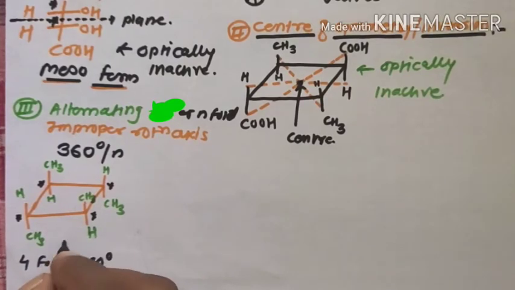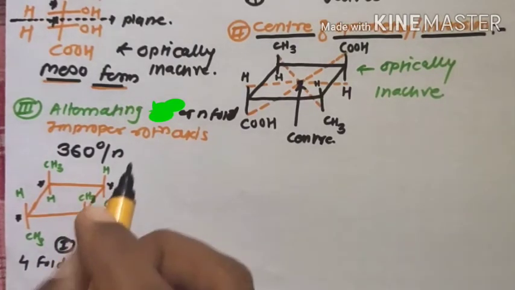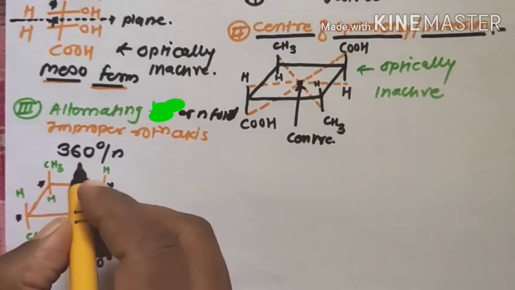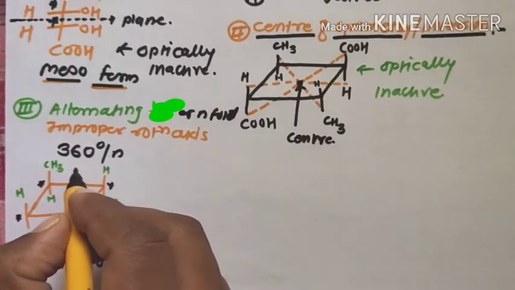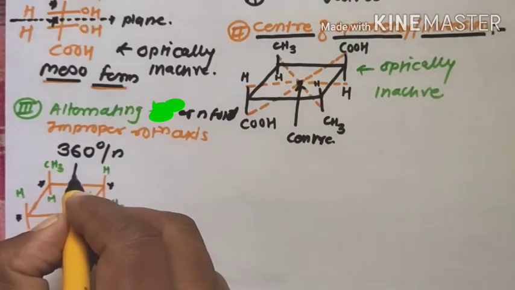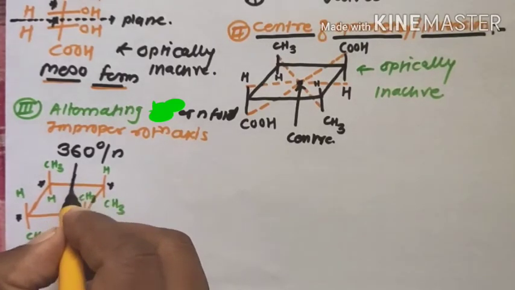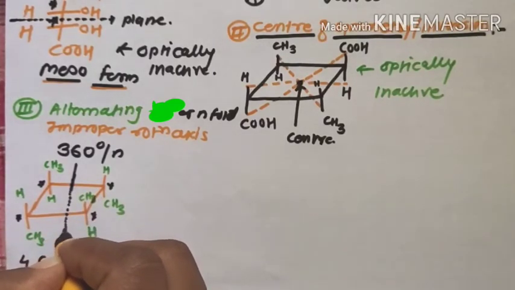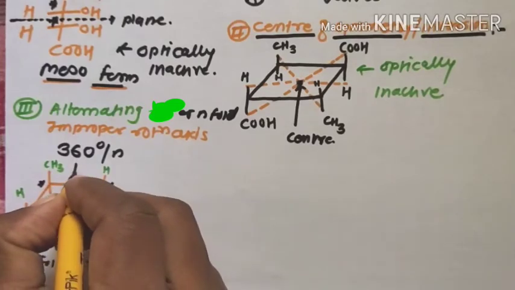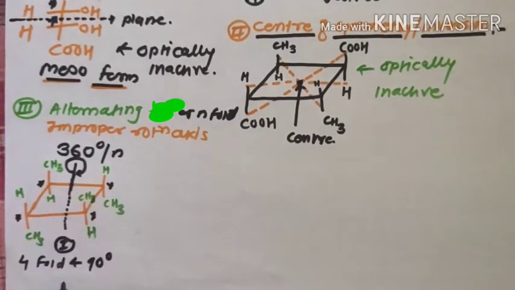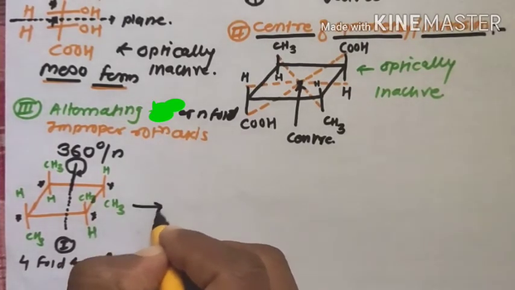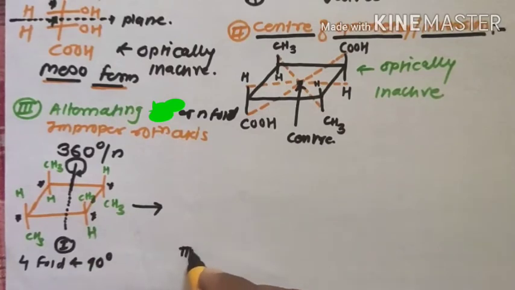So these are the first molecules rotated through 90 degrees. Now the imaginary plane, fourfold axis of symmetry, means the molecule rotates through 90 degrees to form the second structure of these molecules.